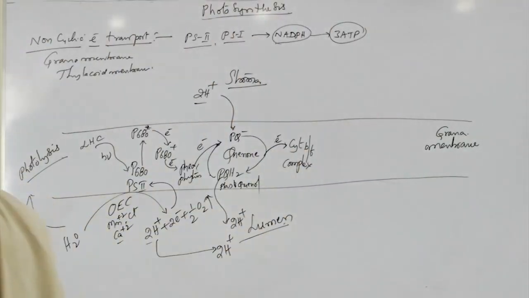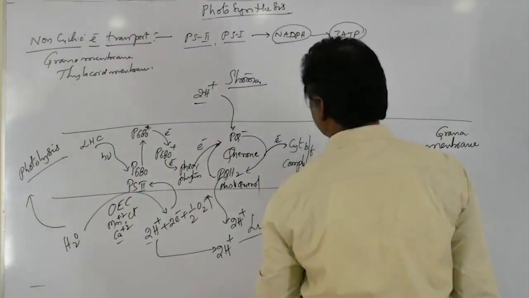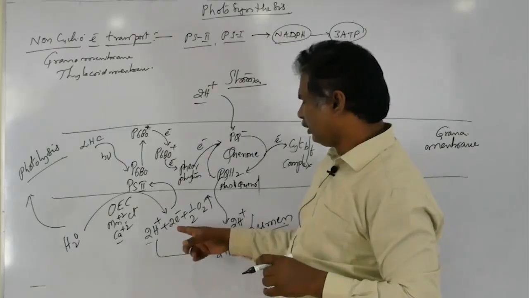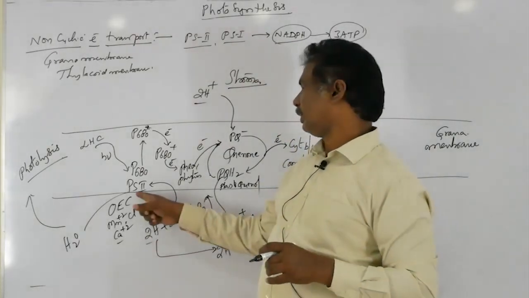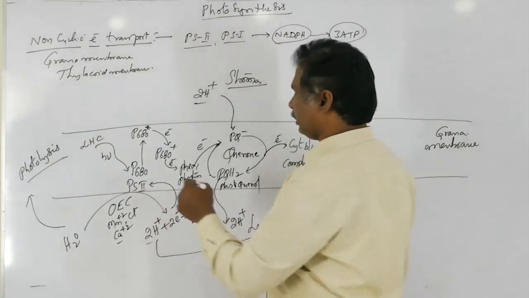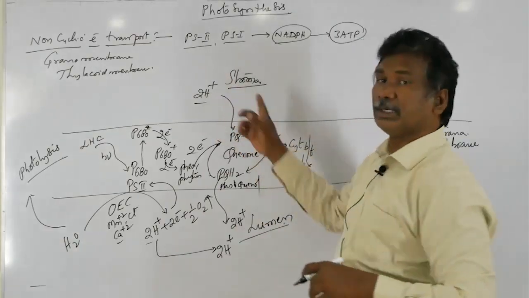So the cytochrome b6f complex is also one of the electron acceptors. You can see this one water providing how many electrons? 2 electrons. Those 2 electrons enter into PS2. That means here 2 electrons come. So those 2 electrons, you can see this one.